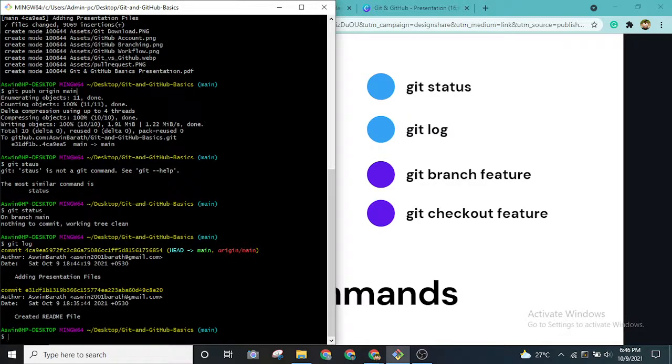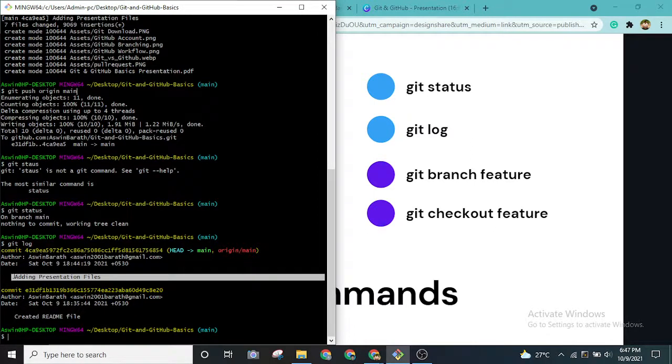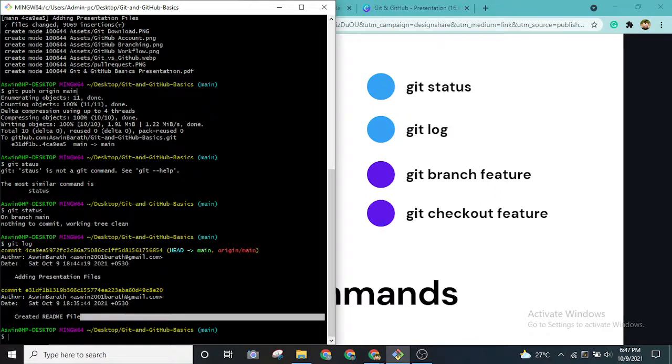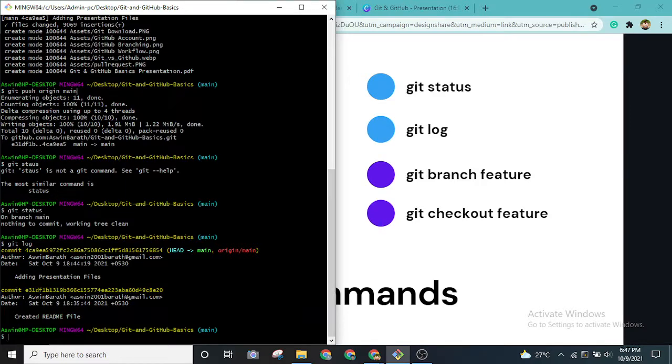As you can see, the first commit is present over here. It was committed Saturday, October 9th, with the specified time, right? 6:35, and this is 6:44, right? So this message also is going to be saved, so that, as you can see, it is very clear, right? So this was where we created this readme file, so it is very descriptive.